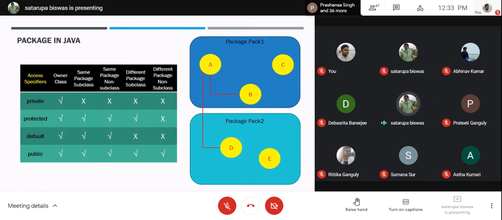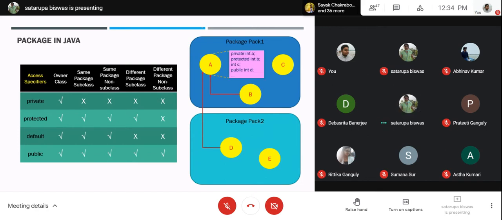Default. That means if you do not specify an access specifier, by default it is a default access specifier. So in that case, only within the package, even if the class is a relative of yours or a subclass of yours, it cannot access the default data or method from the owner class. So different package subclass, that means D here, D cannot use the default value. After that, public. Public means open to all. So anywhere you can use the same data.